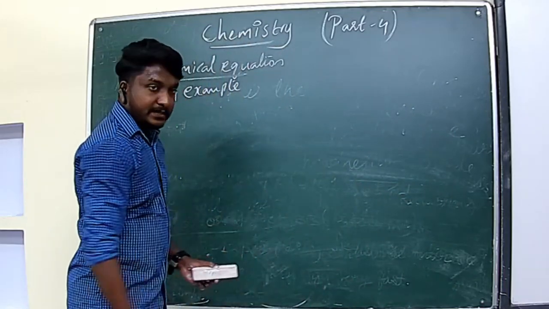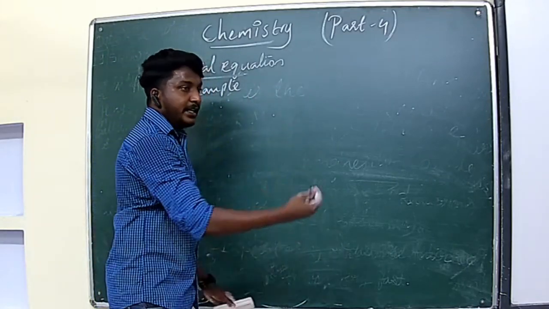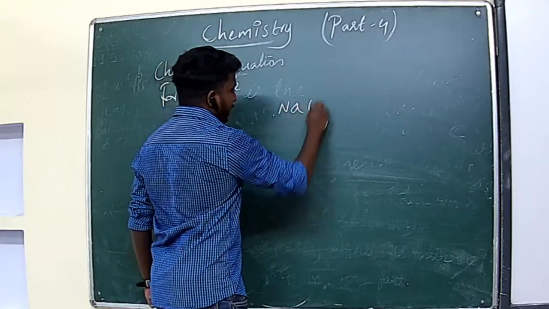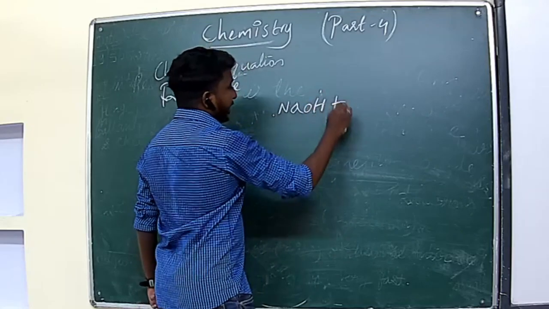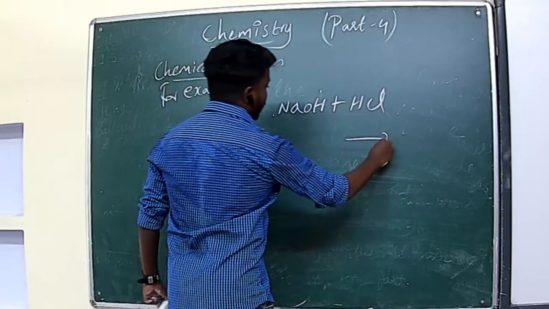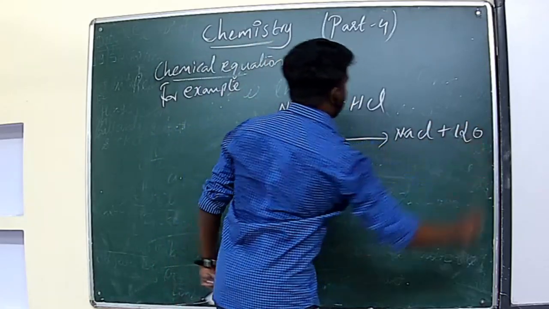So we can see another example. When NaOH is treated with HCl, this is an acid base reaction. So what is the product? NaCl plus water.